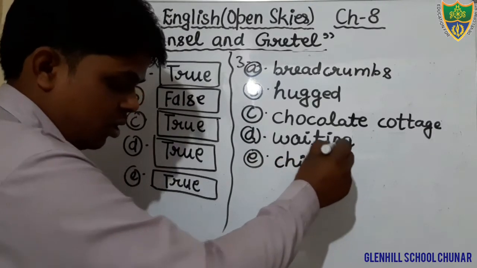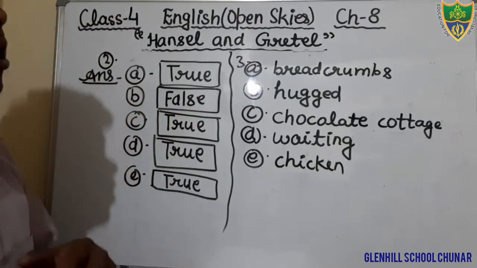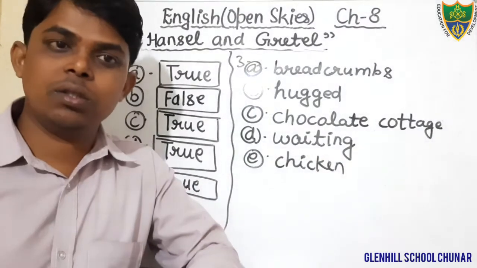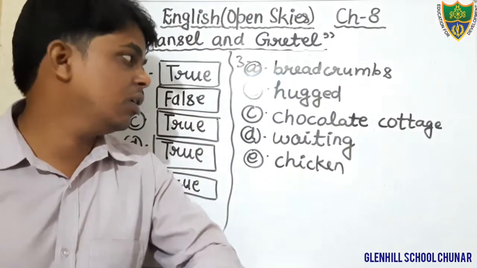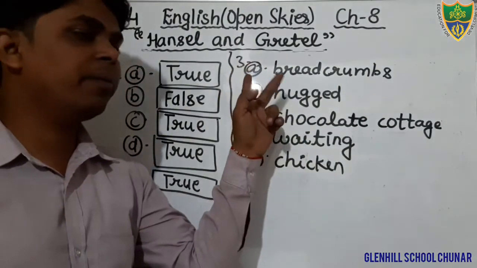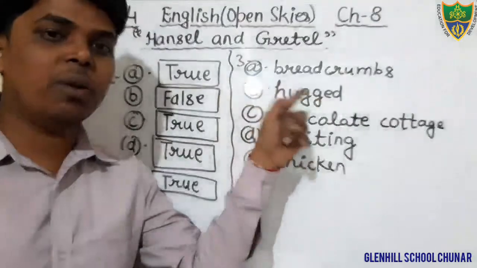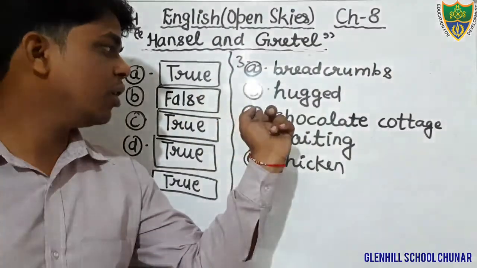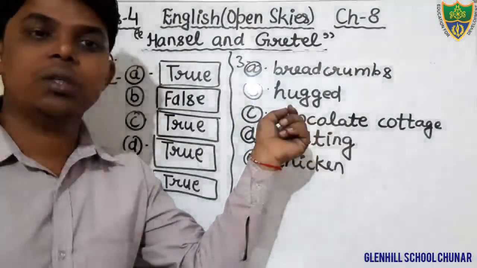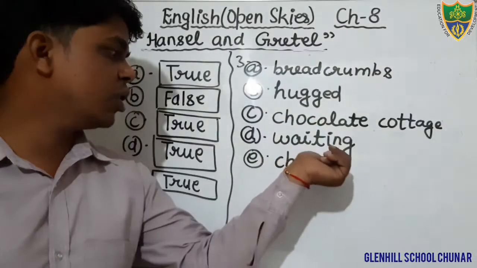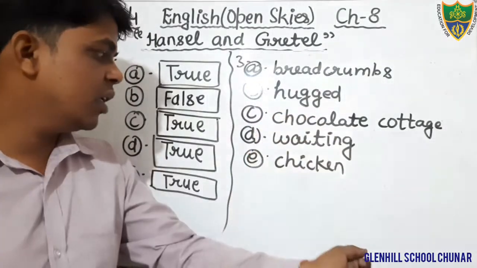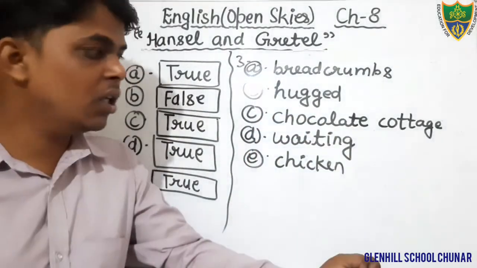Okay, so this is the answer of question number 3, exercise number 3. In question A, you will fill in the word breadcrumbs. In question B, you will fill in the word hugged. In question C, you will fill in the word chocolate cottage. In question D, you will fill in the word waiting. In question E, you will fill in the word chicken.